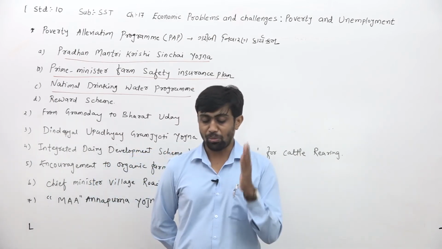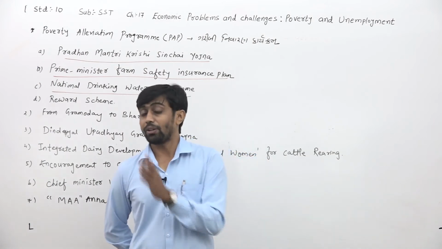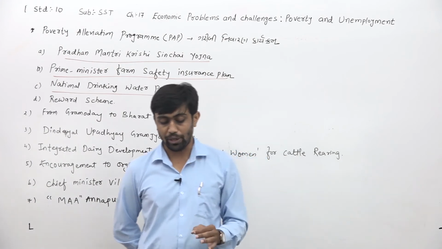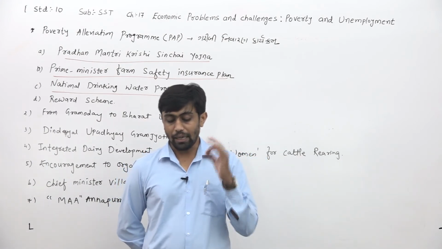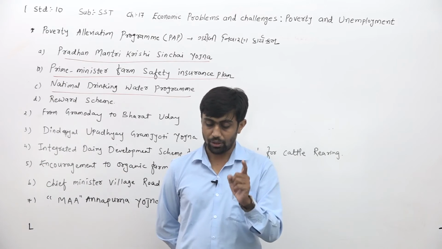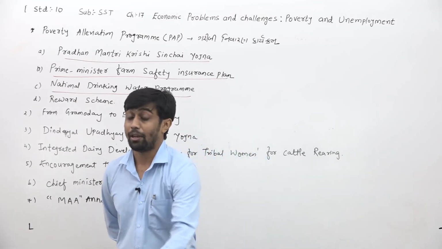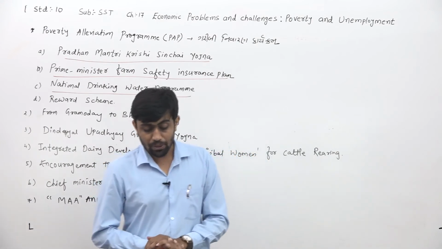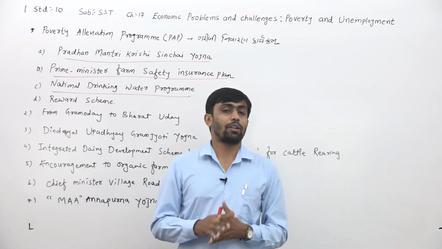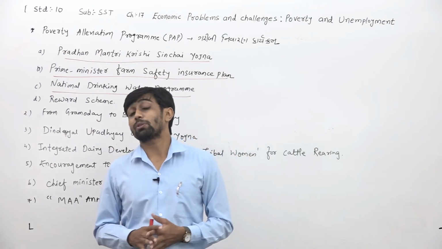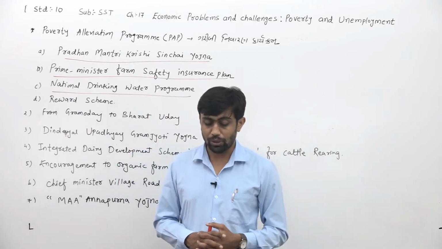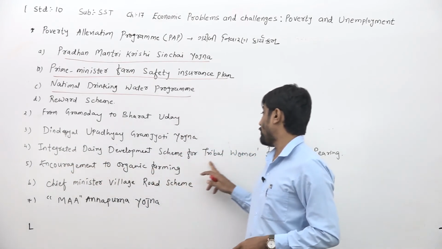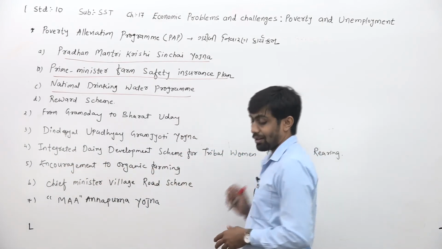so that the poor farmer may get support and increase income. A subsidy is also provided for obtaining electricity through solar energy and for the purchase of technical equipment. It means that if the farmer is purchasing solar energy equipment, then the government has also provided a subsidy on that. Fourth one, they have given the integrated dairy development scheme for tribal women for cattle rearing.